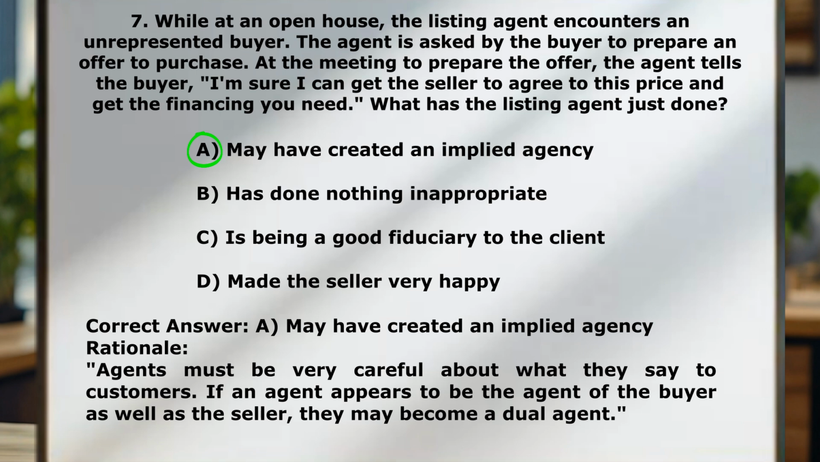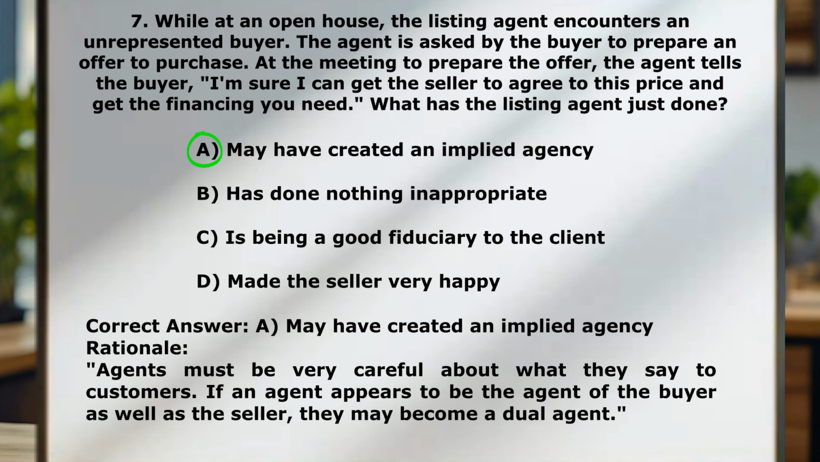So let's break this one down. You, the listing agent, are representing the seller. So obviously, you're not being a good fiduciary to that client. If you're telling a buyer, like, hey, we can just get this done at this price, you probably aren't making the seller very happy, because that price may or may not be what the seller really wants. Let's just say agents need to be careful about what they say to potential customers.